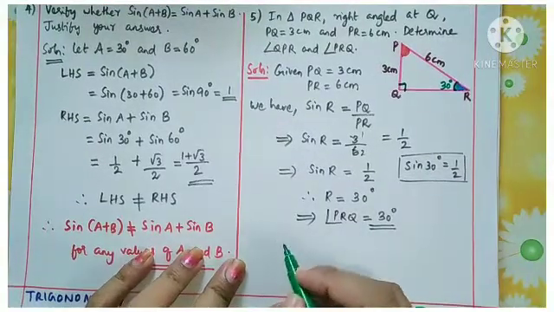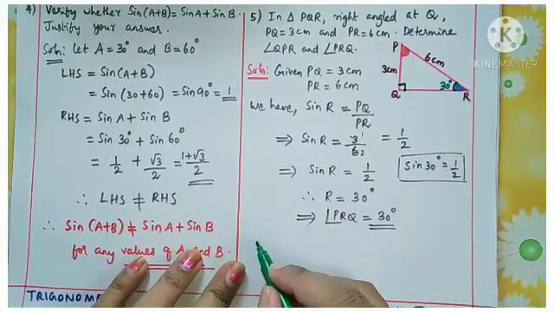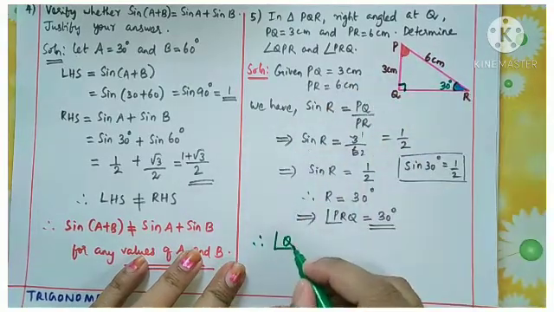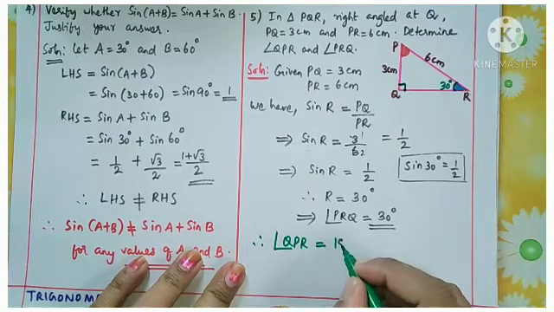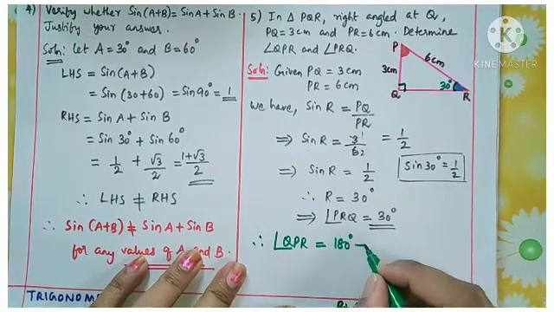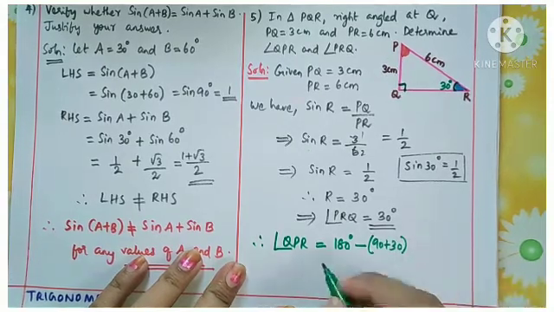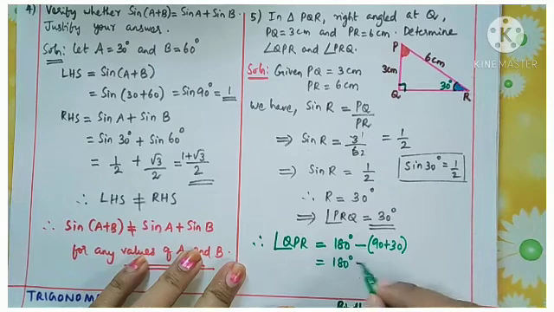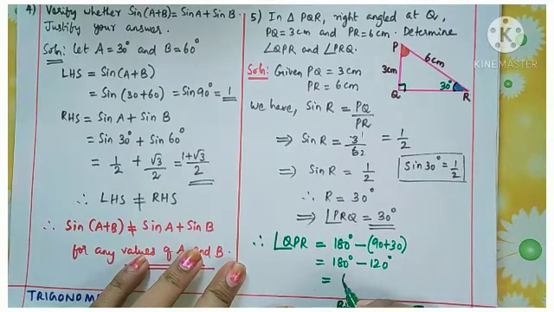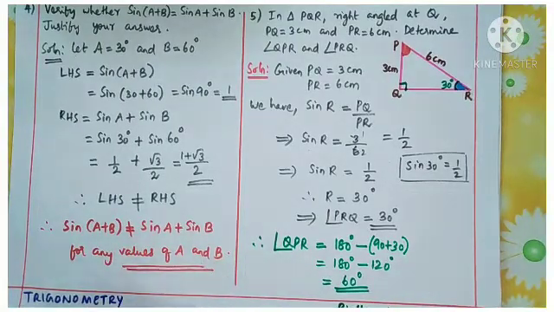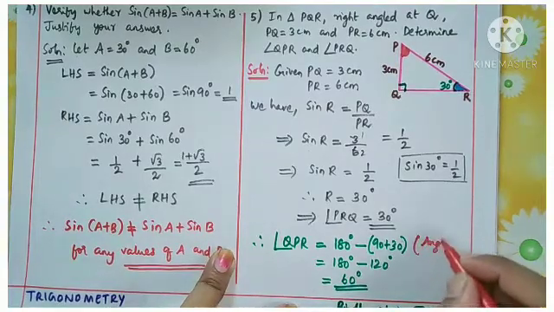So therefore, next step we can write: angle QPR is equal to the total angle 180 degrees minus the sum of the others, 90 plus 30. This is 180 degrees minus 120 degrees, which is equal to 60 degrees. So we got the second answer also. The property we used here is the angle sum property of a triangle.